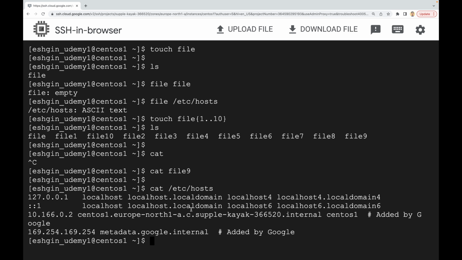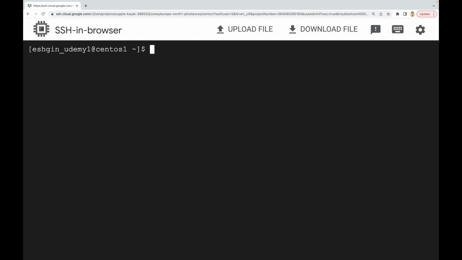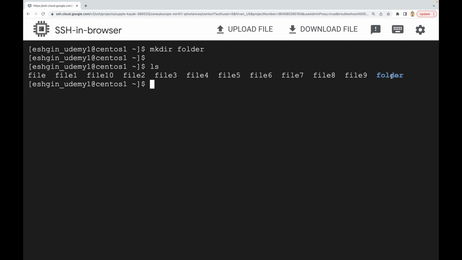For creating directories, we can use the make directory command. So let's just clear the screen. We have this command called mkdir. So it means make directory. You need to write also the argument. So the argument will be the folder name or directory name. Let's say that it will be folder, just folder. Press enter, and if we do ls, you see that it is here. The folder directory is here and the color is blue. So it just differentiates files from the folders.